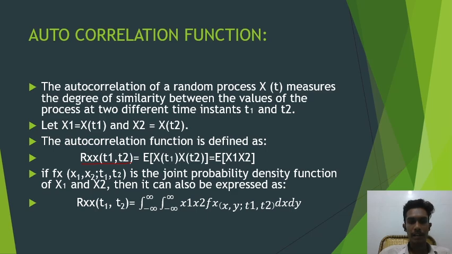Autocorrelation means the relation between the same functions, so we take x of t1 and x of t2. As we said earlier, x1 is equal to x of t1 and x2 is equal to x of t2, and we substitute them here, and we get E of x1 into x2. The autocorrelation function formula in integral form is Rxx(t1, t2) equals the integral from minus infinity to infinity of x1 x2 times f(x1, x2; t1, t2) dx1 dx2. This is about the autocorrelation function.